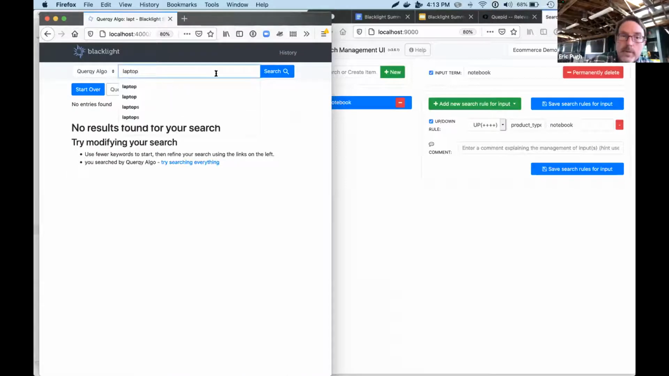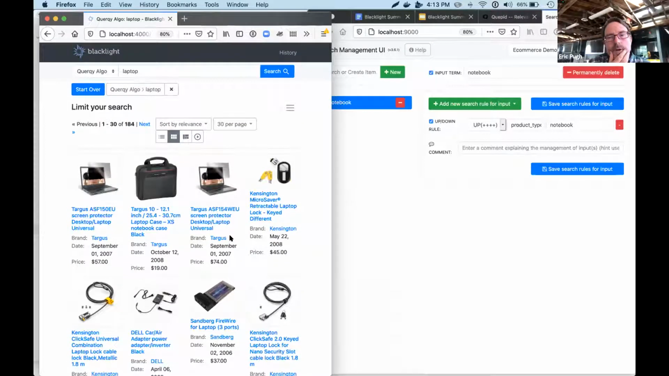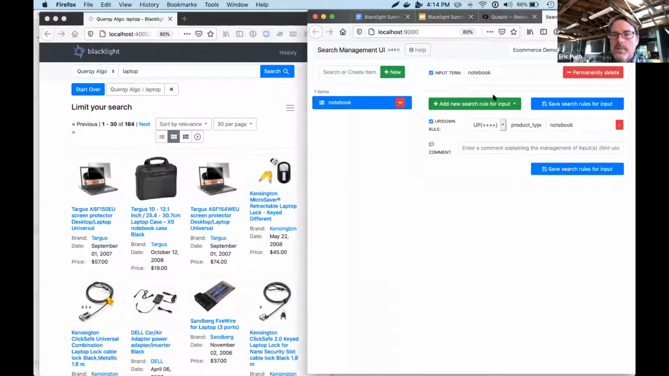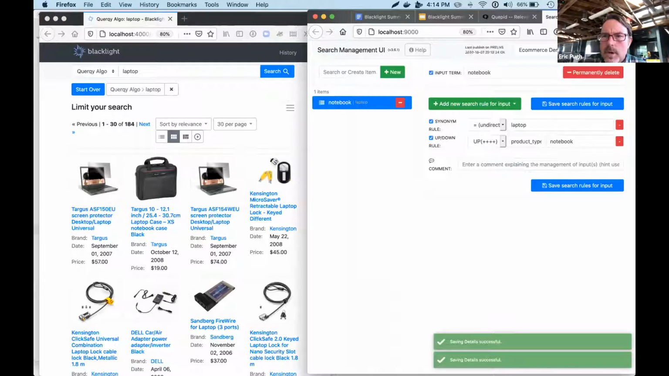Oop, lap. Of course, I have to spell it properly. Not very good. Well, one thing that we know is that a laptop is a notebook, right? In an electronic website, a notebook is not a piece of paper, it's a laptop. So why don't we go in here? We'll throw in a synonym. I'm going to go ahead and save that in there. Yep. Go ahead and push my configuration to production.